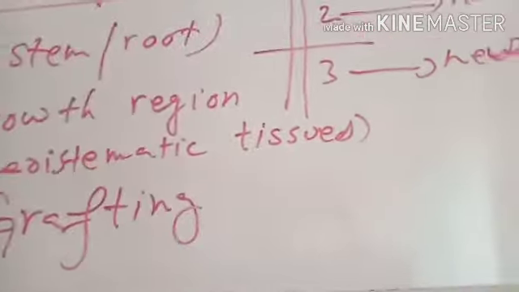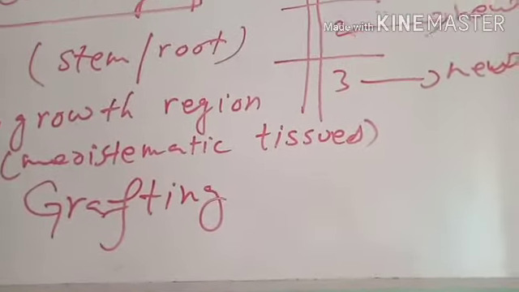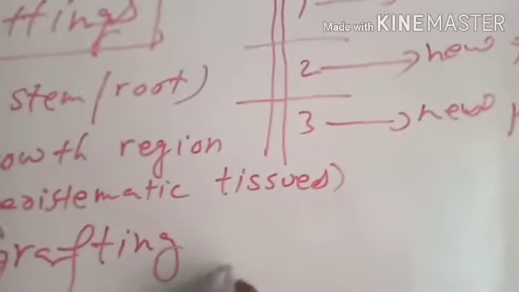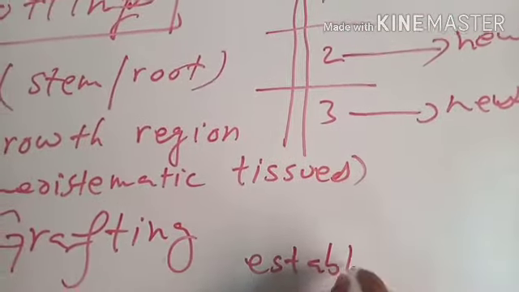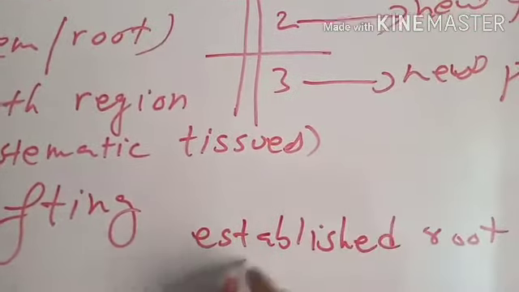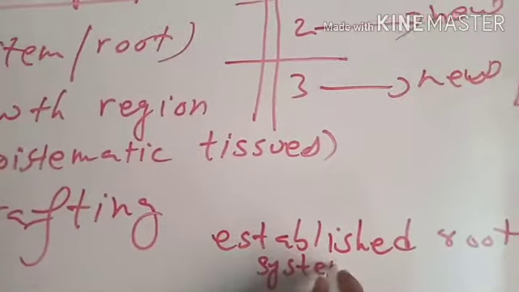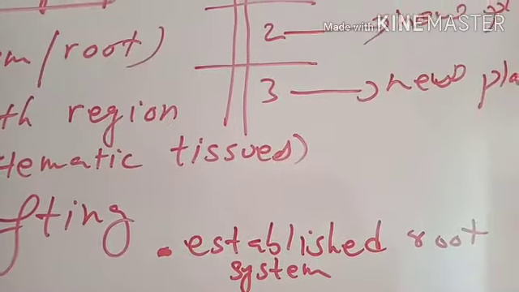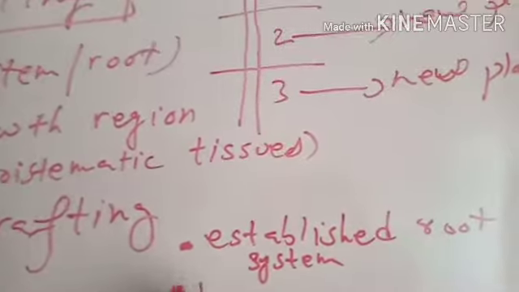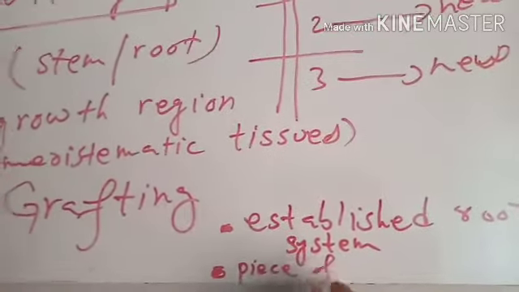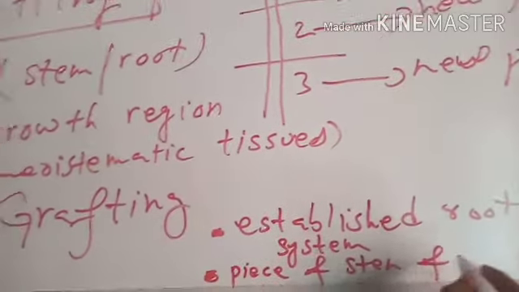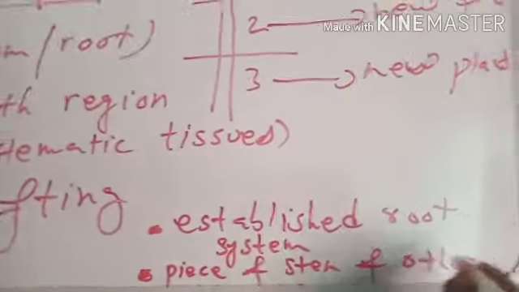And in grafting, there is always one plant with an established root system and the other plant, the piece of stem or root of the other plant.